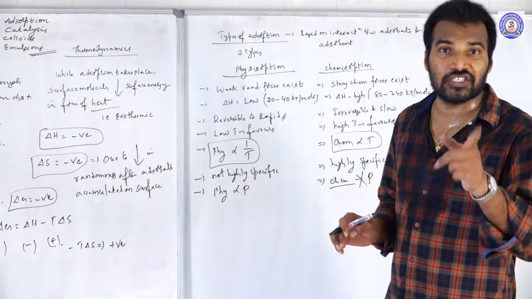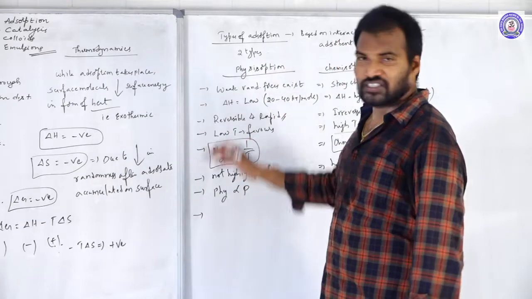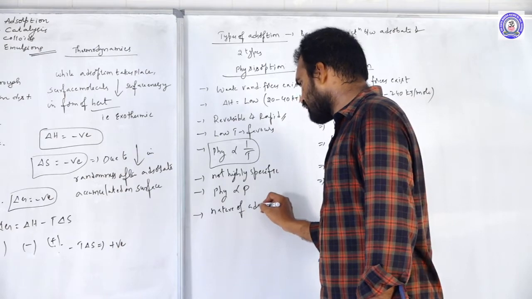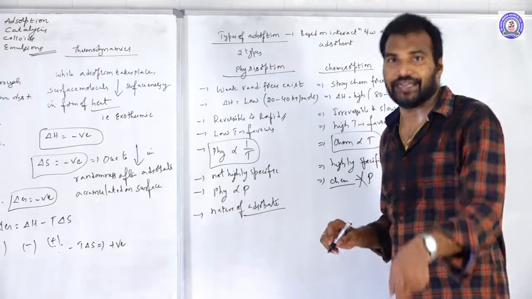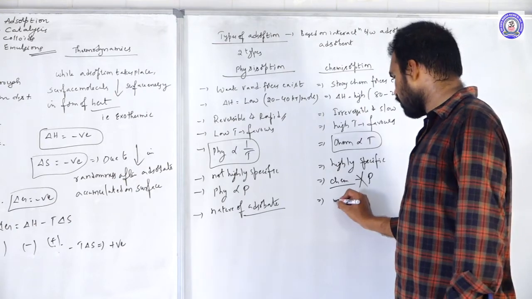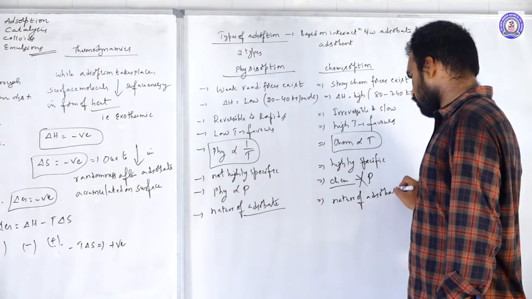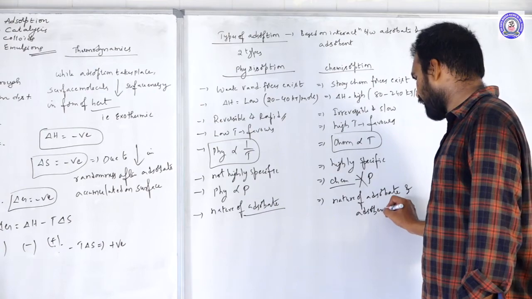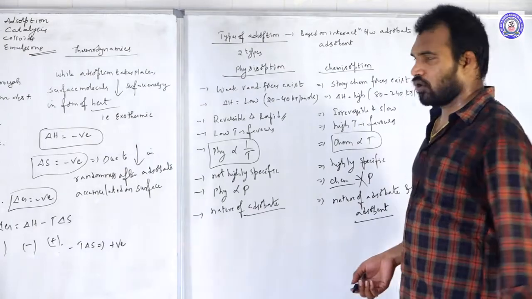Next, physisorption depends only on the nature of the adsorbate, whereas chemisorption depends on both the adsorbate as well as the adsorbent.